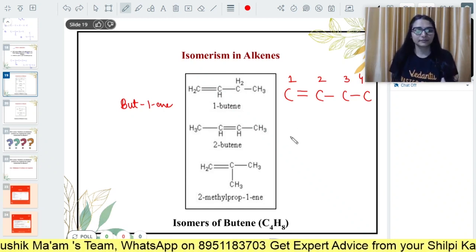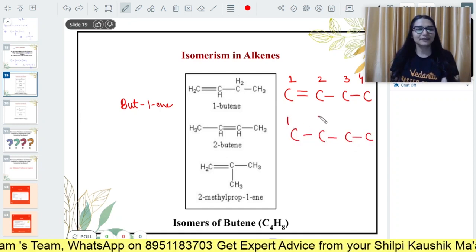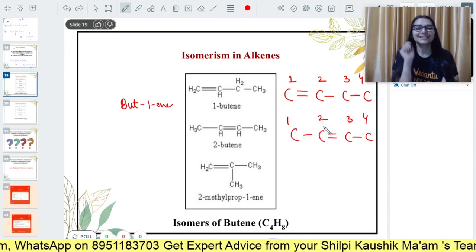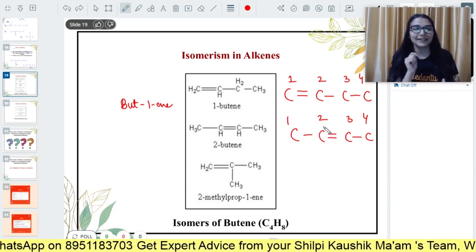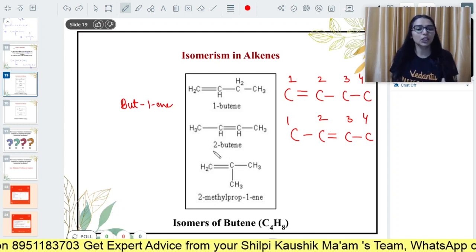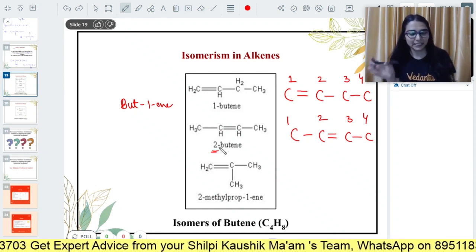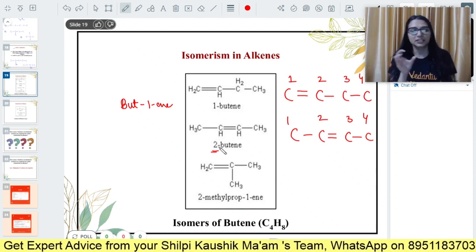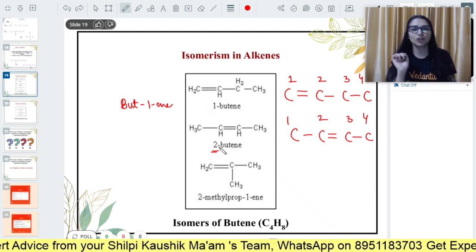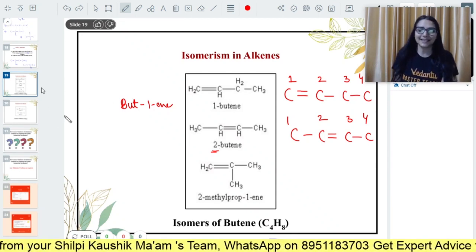The next one. What can I do? I can change the position of the double bond. Ma'am, now I want to keep the double bond at the second carbon. But-2-ene. A different isomer. Now you can say, ma'am, can I call it but-3-ene also? No, because you have to use the lower number in the nomenclature. So we have to use the lower number basically. If a double bond is falling between the 5th and 6th carbon, you will use 5 in the nomenclature. Are you understanding the point? Tell me in the live chat. Come on, if you are sincerely attending the session.